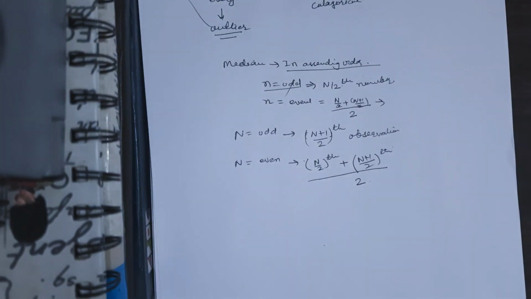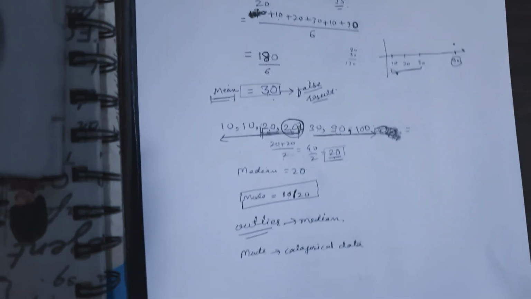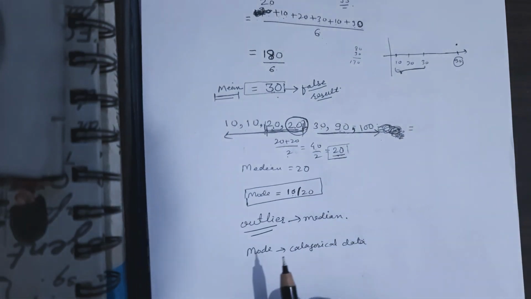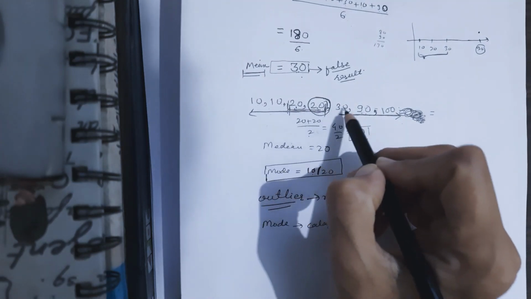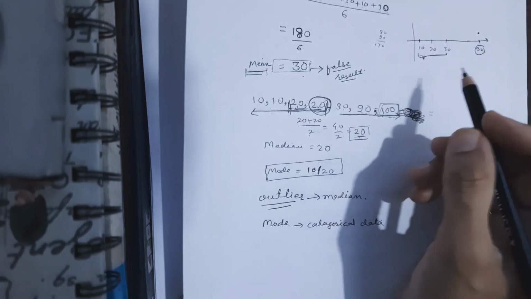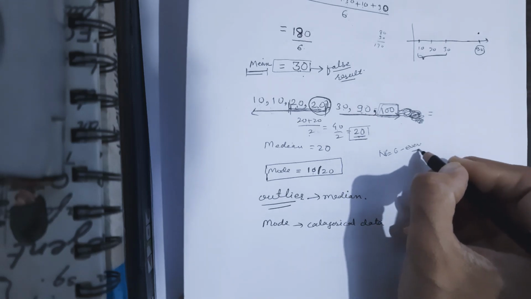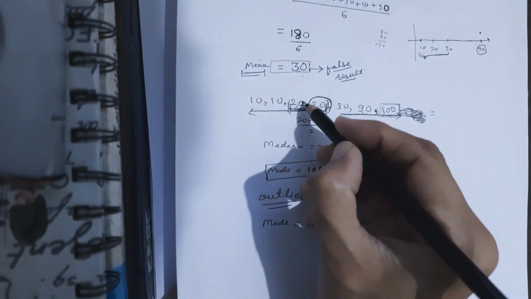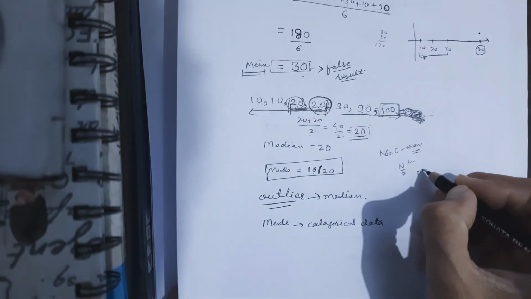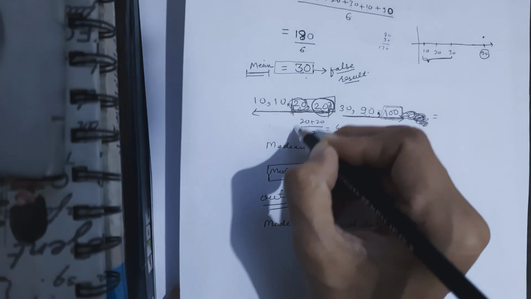So for example, here what we have seen in the previous example, we have arranged this into ascending order, and our number of observations was 1 2 3 4 5 6. So 6 means n equals 6, which is even. Whenever you have even, you need to go to the n by 2th number. So 6 by 2 means the third number, plus the 4th number, the n plus 1 by 2th number, and just take the average of these two. That's what we did here.